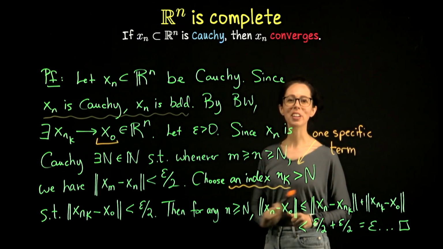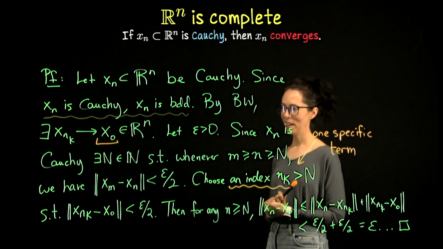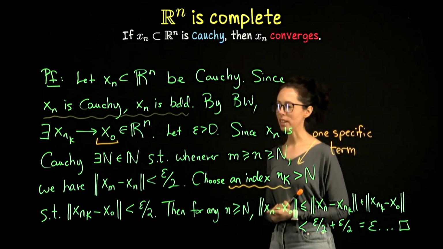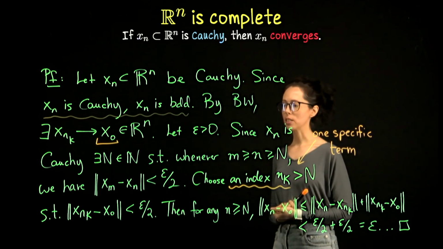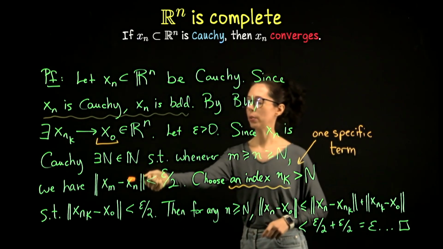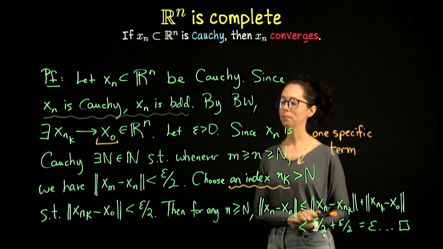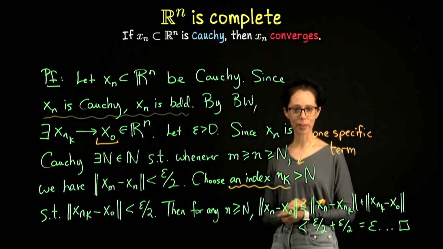And then we have Bolzano Weierstrass, the theme of the video. And then the rest of it is just checking that the definition of convergence is being satisfied given that we have a Cauchy sequence with a convergent subsequence. All right, we are done proving things.